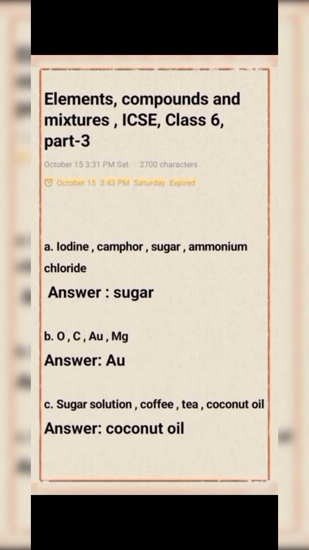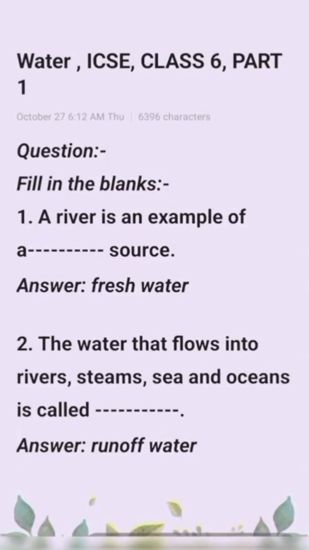Okay, next part. Question number B. Oxygen O, carbon C, gold Au, and magnesium Mg. Au, gold is the odd one. Okay, next part, that is the last part of this video. Sugar solution, coffee, tea, coconut oil. Answer: coconut oil. Fill in the blanks.